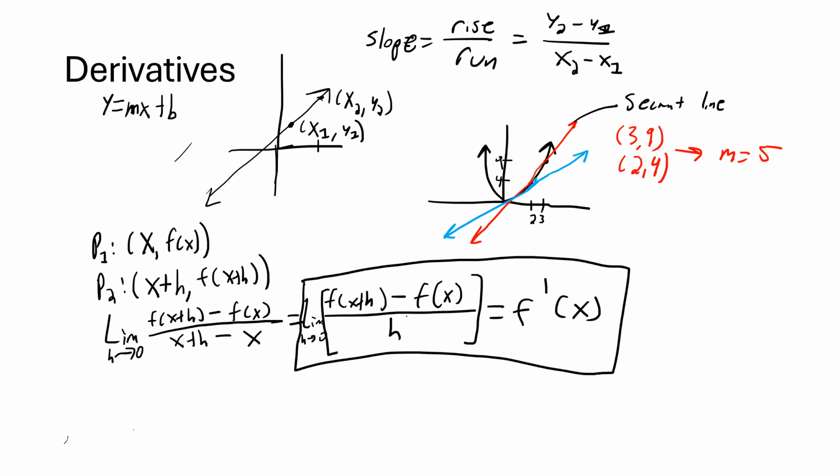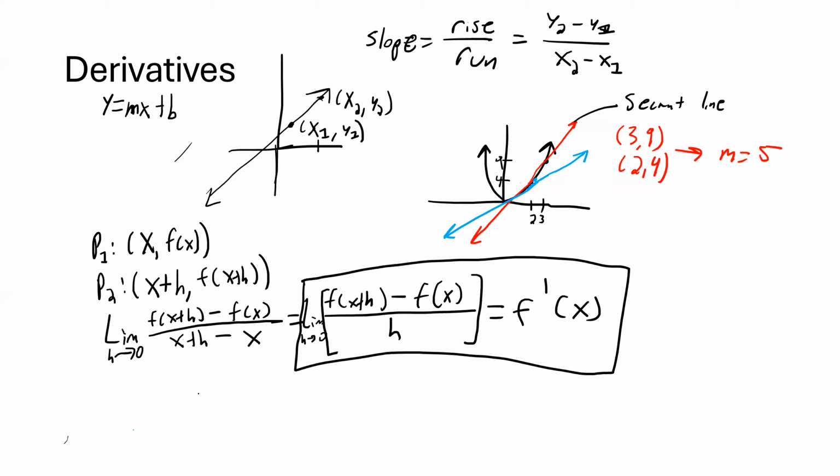So that's that. And the big takeaway from this slide is that f prime of x, or a derivative, gives you the slope at a point. It gives you the line that locally approximates that function.